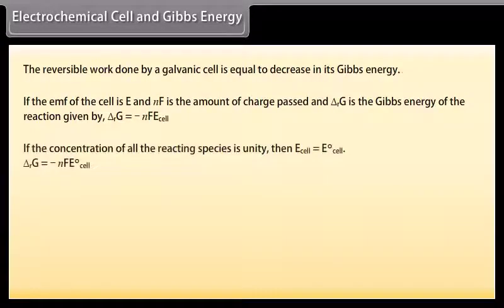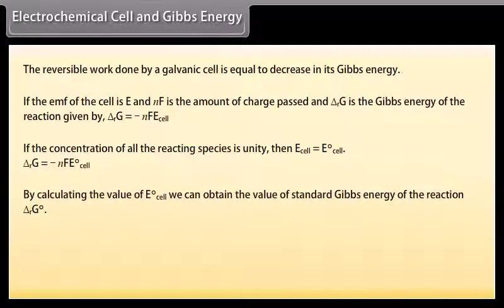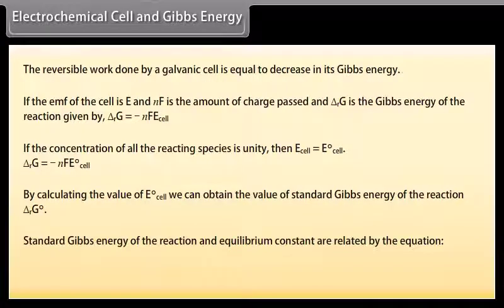If the concentration of all the reacting species is unity, then E cell is equal to E naught cell. ΔrG is equal to -nF E naught cell. By calculating the value of E naught cell, we can obtain the value of the standard Gibbs energy of the reaction, ΔrG naught. The standard Gibbs energy of the reaction and the equilibrium constant are related by the equation ΔrG naught is equal to -RT natural log K.